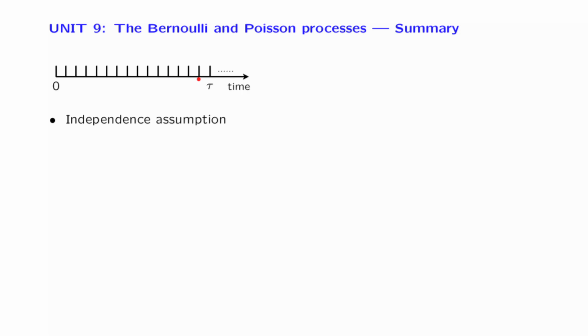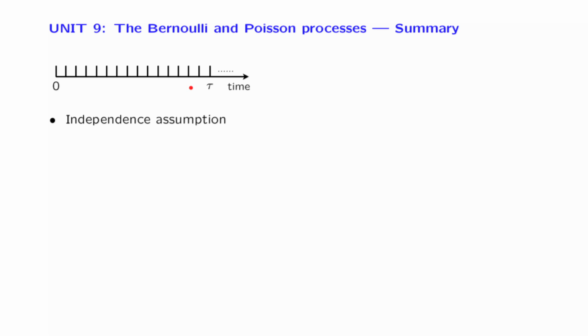Let us now review the main ideas in this unit. We started looking at random processes, processes that evolve in time, and the simplest kind of random processes just involves arrivals over time. In the Bernoulli process, time is divided into slots, and in each one of the slots we may or may not have an arrival. And the key assumption that's being made here is that different time slots are independent of each other.